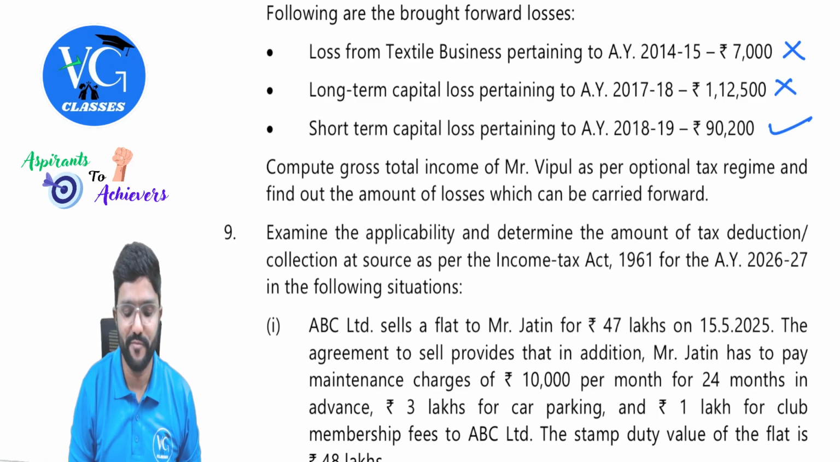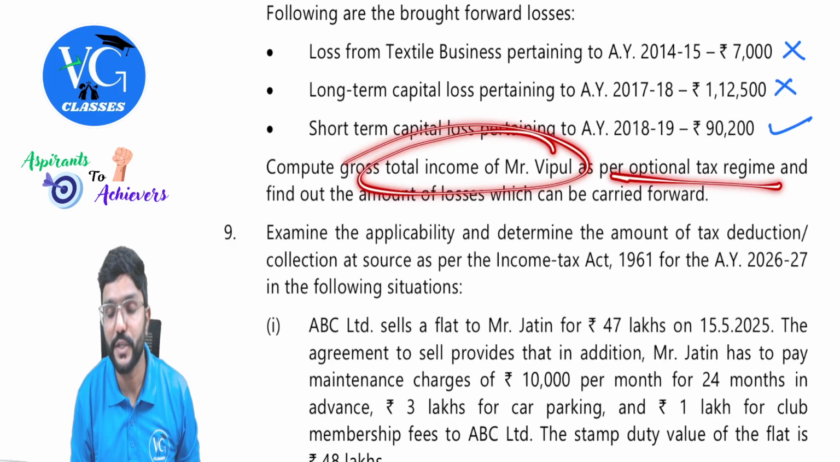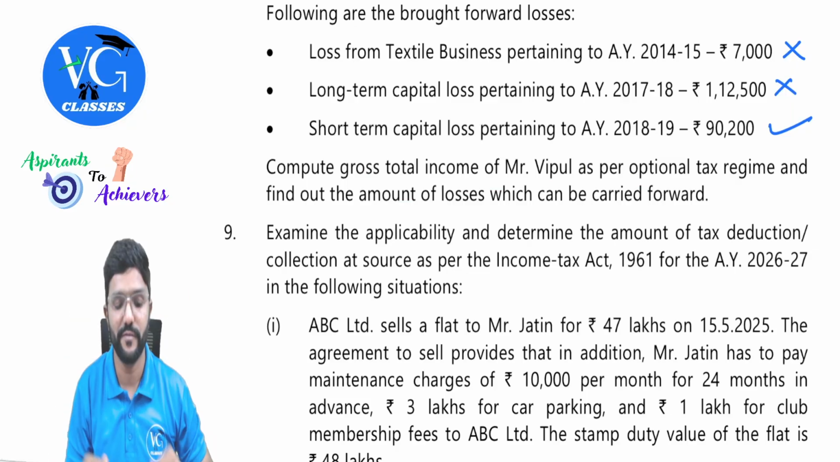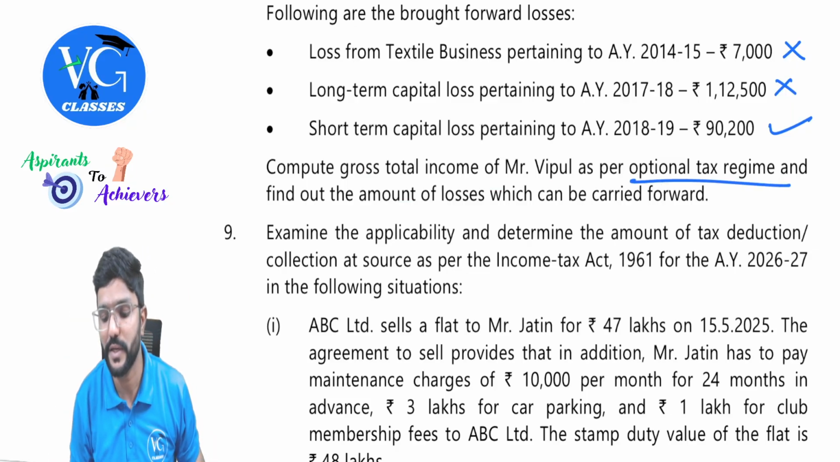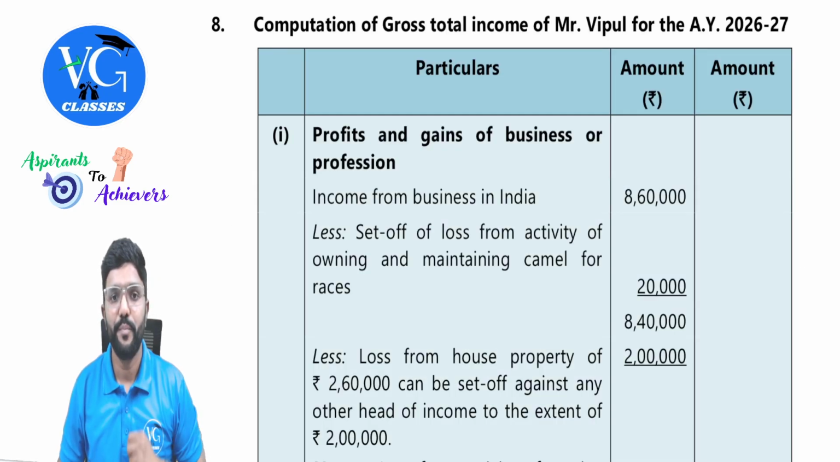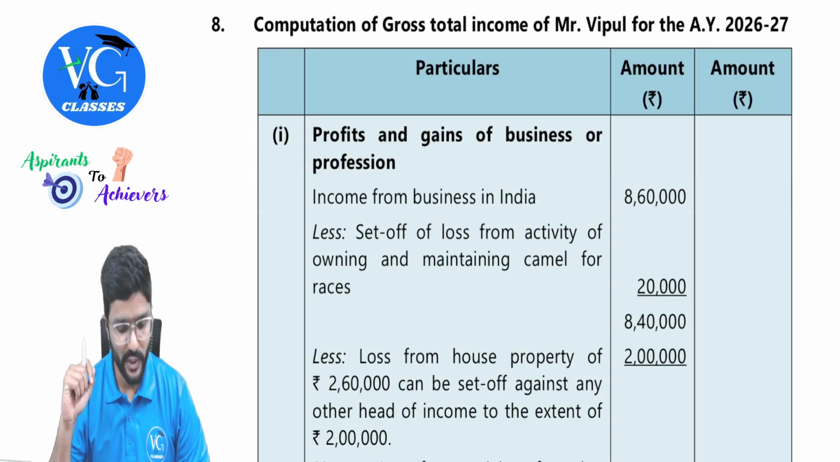Compute gross total income of Mr. Vipul as per optional tax regime and find out the amount of losses which can be carried forward further, guys. Okay, under the optional regime, we have to do it. Computation of gross total income of Mr. Vipul for assessment year 26-27.